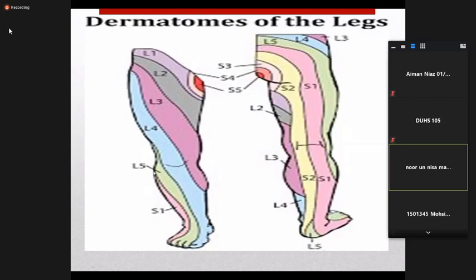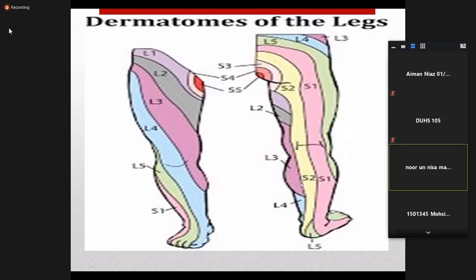This is L4. And L5 starts from the leg, from the lateral part of the leg, towards the middle toes. L5 also supplies the heel. Heel, 3 toes, and apart from the anterior part, this is supplied by L5. S1 basically supplies the lateral toe, and the back of the leg is basically supplied by S1 and S2.